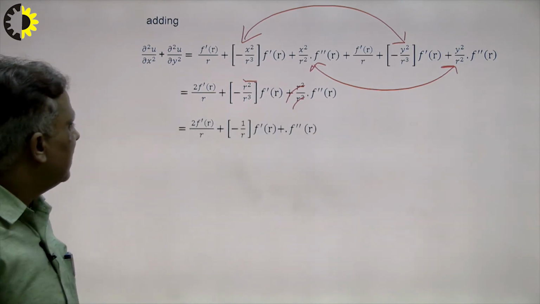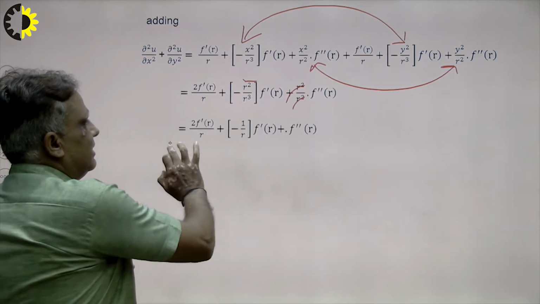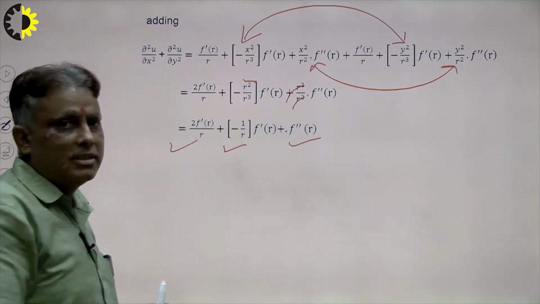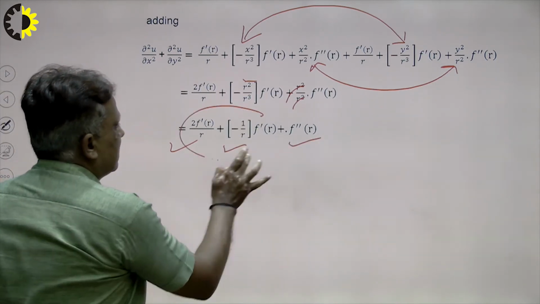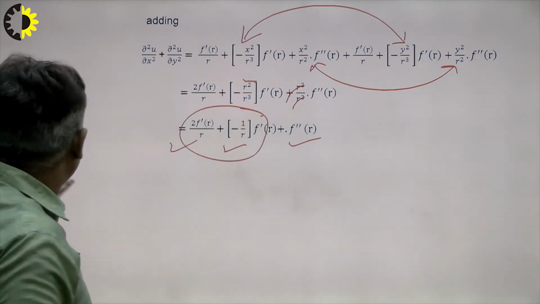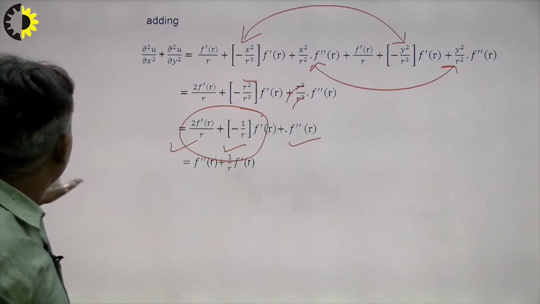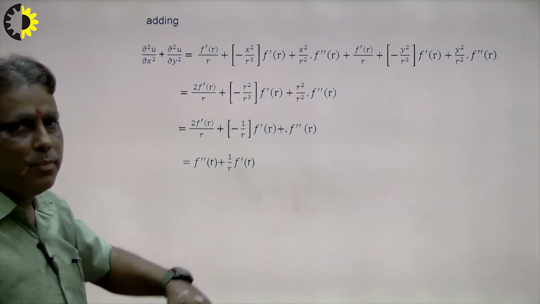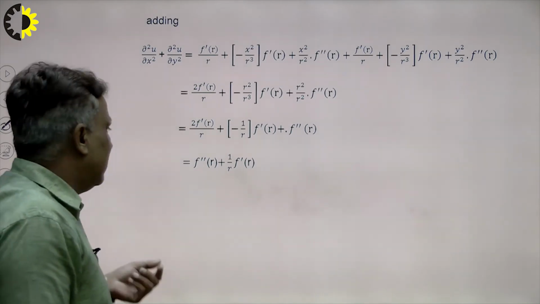We see here 2 f'(r) as it is, this is 1/r, and this is as it is. Now suppose these are like terms. Suppose I want to calculate this. What will be the result here? We see f''(r) is equal to 1/r f'(r). In this way we can find our proof.